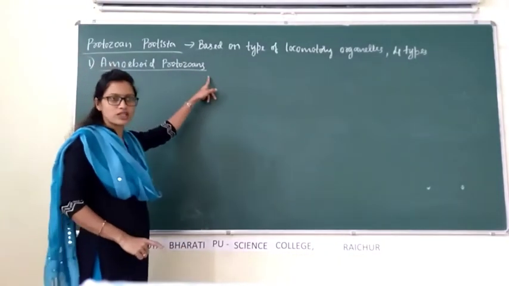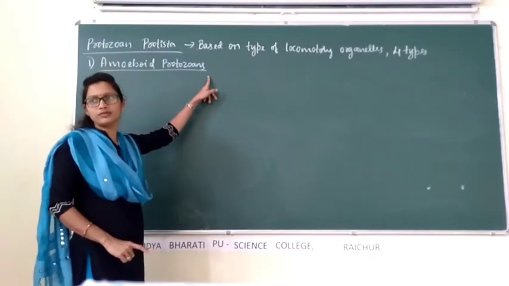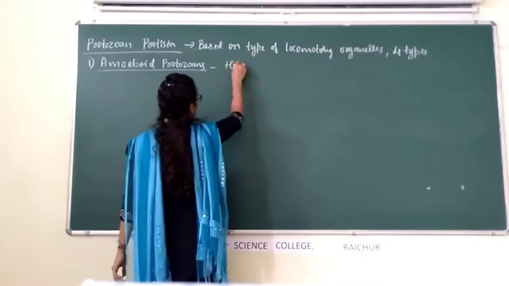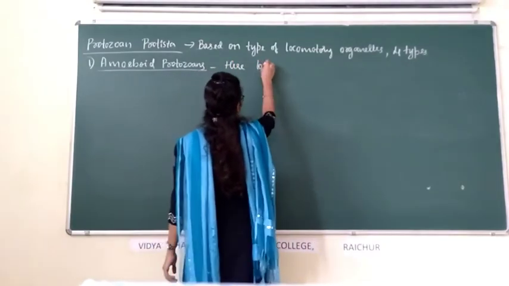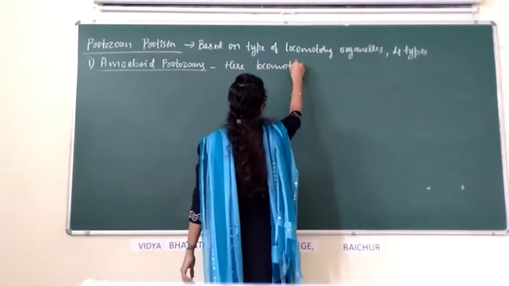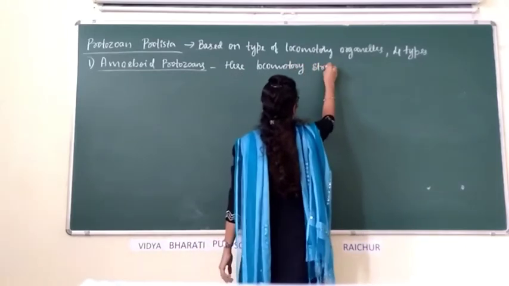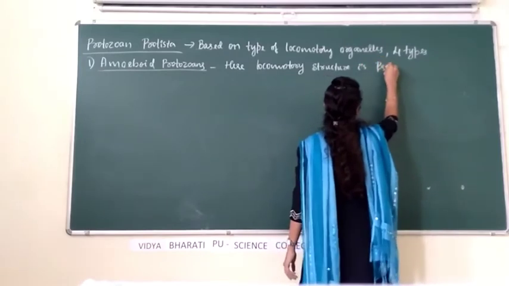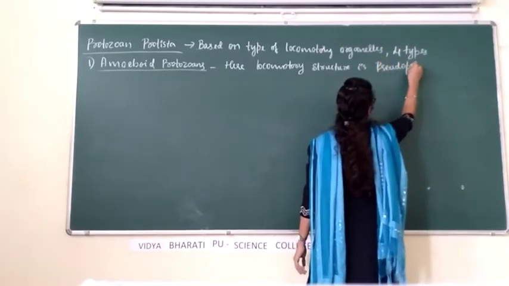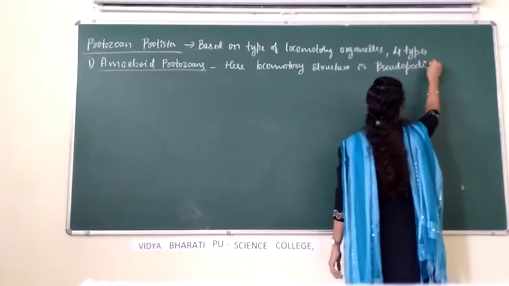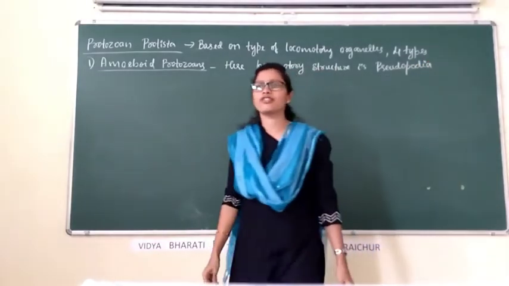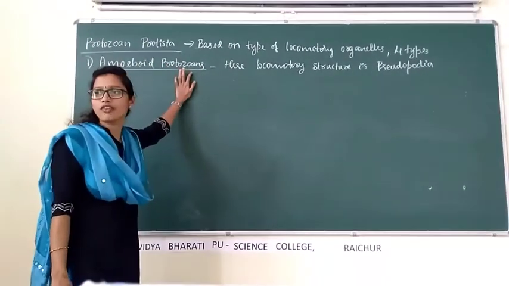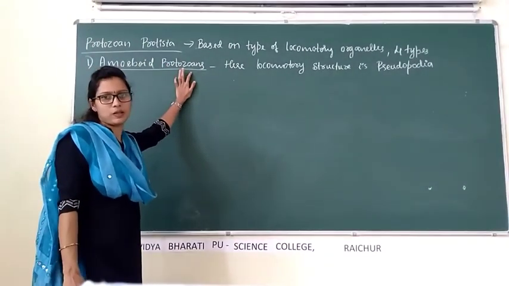Amoeboid protozoans are also called Sarcodina. Here the locomotory structure pseudopodia is present. Pseudopodia are false feet, present as locomotory structure in case of amoeboid protozoans.